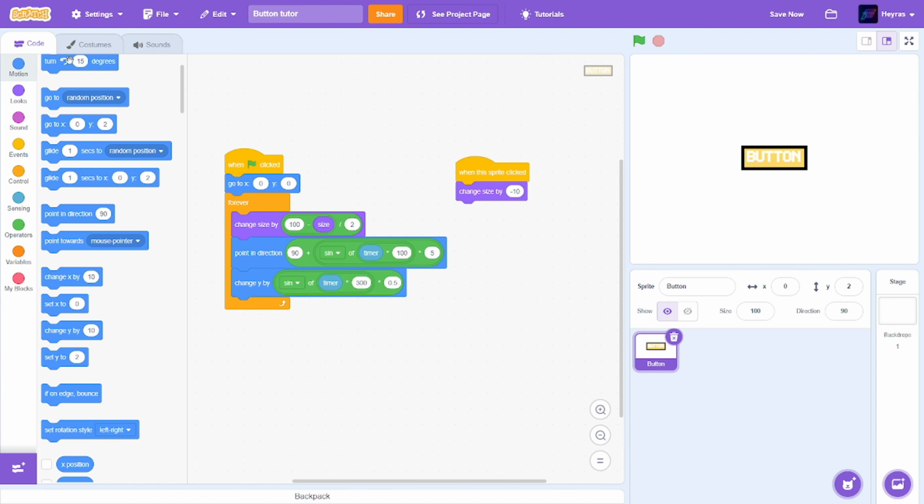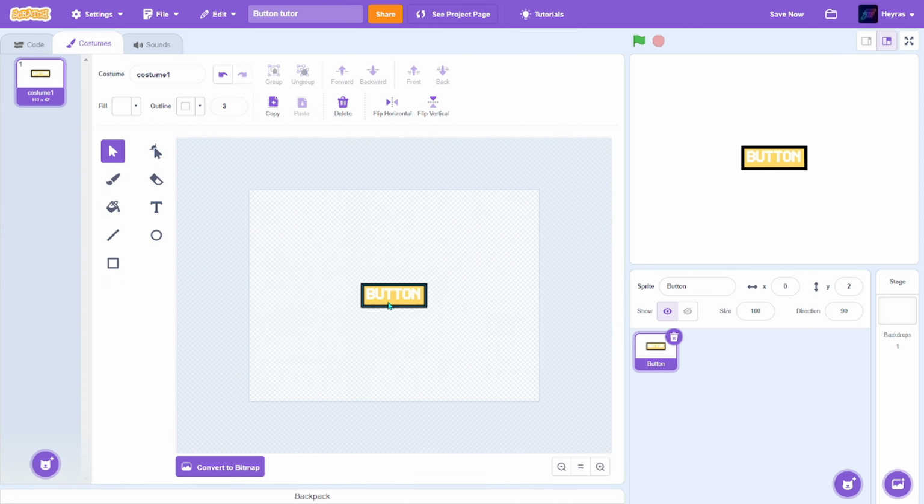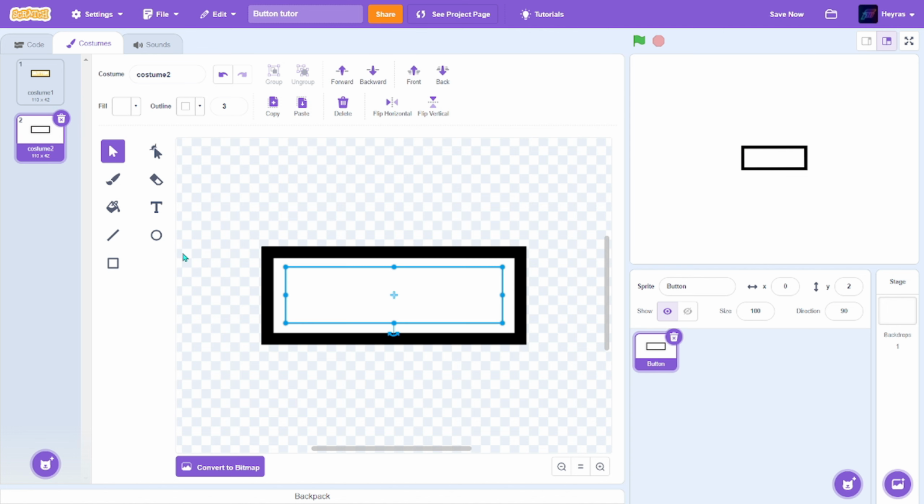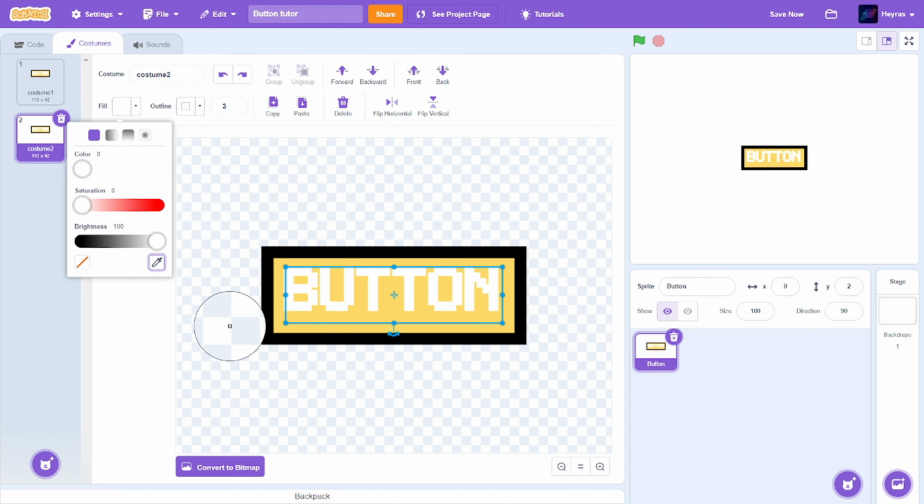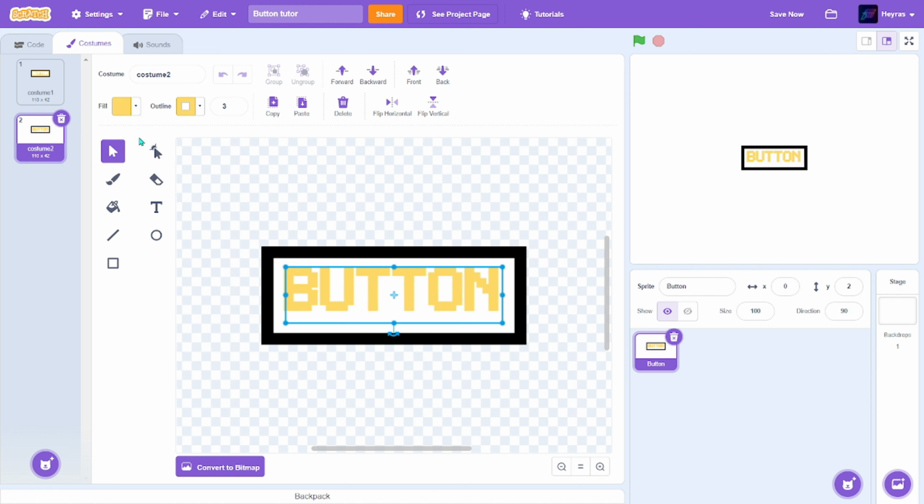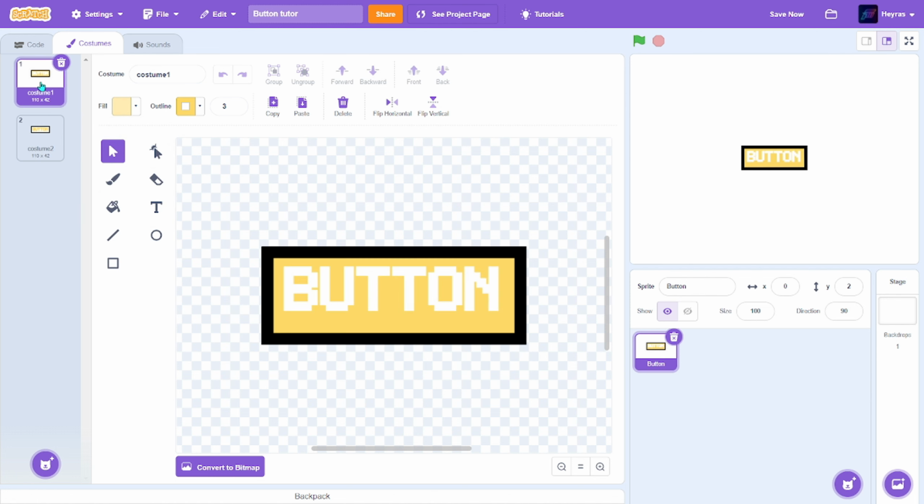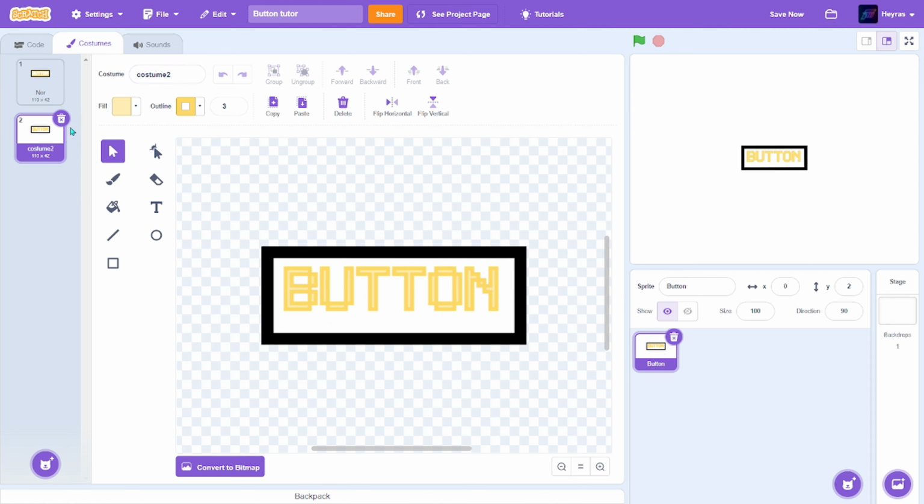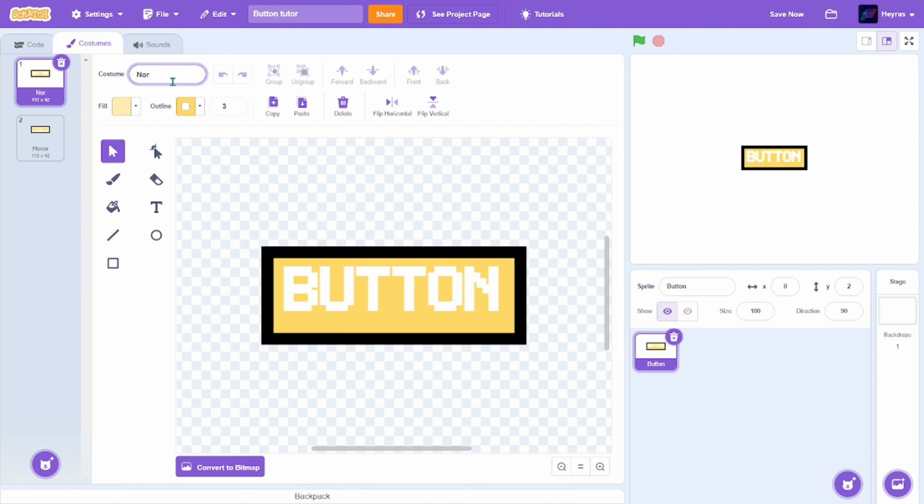One more thing you can do is that you can change its costume. Once you're hovering over it, you can like change its costume. So I'll just copy this, paste it in here, change the colors. So I'm just gonna call this normal, and hover.